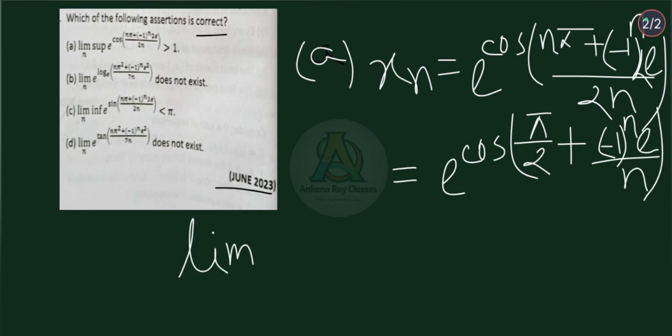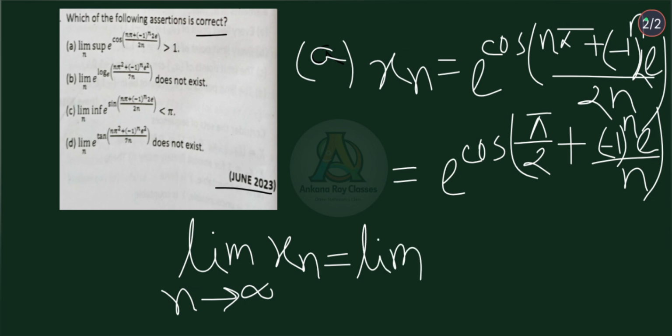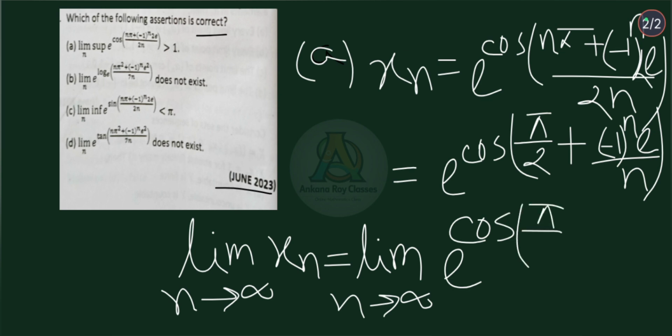Now, if the limit of the sequence xn exists, then the limit superior and limit inferior of that sequence xn are equal to the limit of that sequence. Now, limit n tends to infinity xn is equal to limit n tends to infinity e to the power cos(pi by 2 plus minus 1 to the power n into e divided by n).